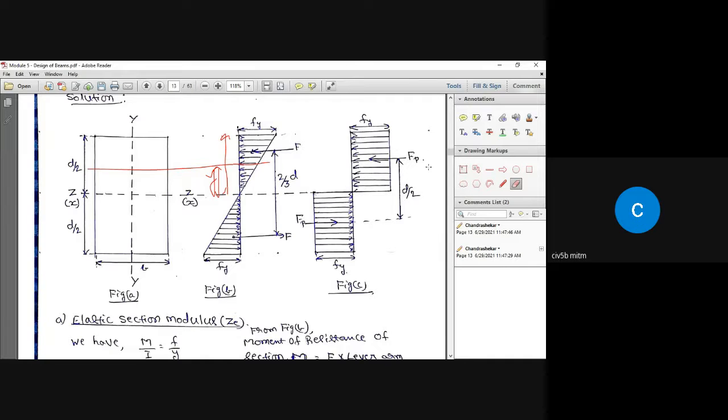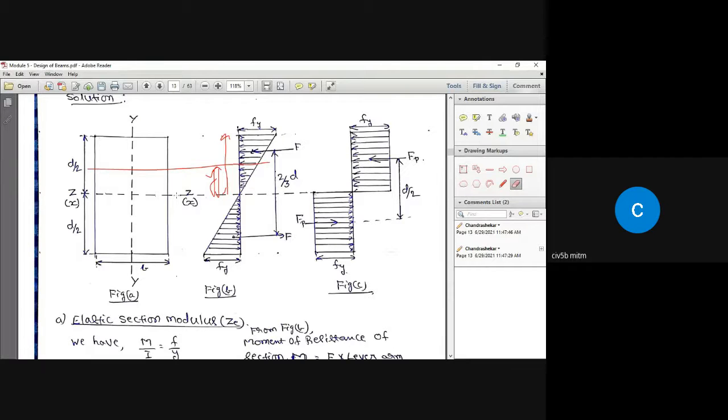So Fp equal to Fy, area of this rectangle. Fy multiplied by d by 2 is the area of this rectangle, and that rectangular stress variation is going to be there for the entire width b of the beam. So multiplied by b is going to be the total force, compressive force or tensile force.